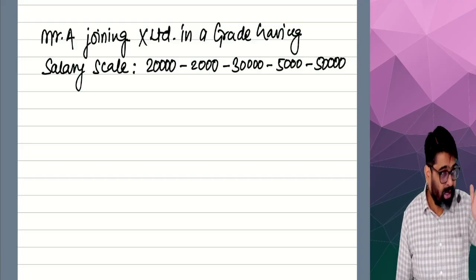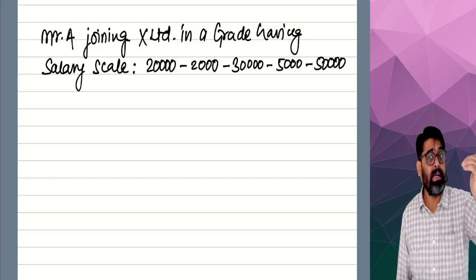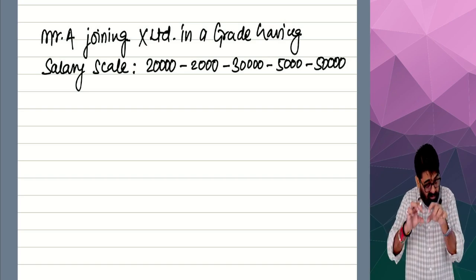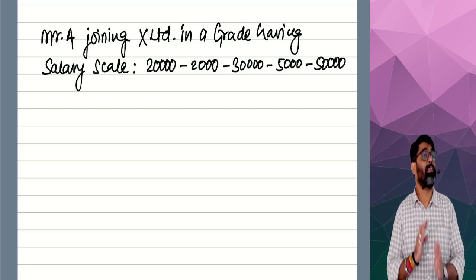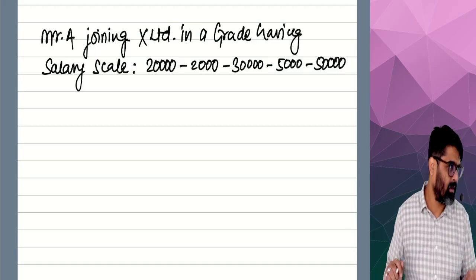So you are joining a grade and that grade has a salary scale. This is the salary scale given. This is a double salary scale.